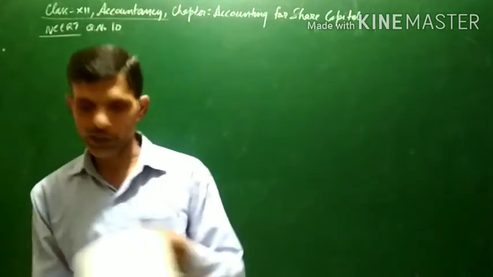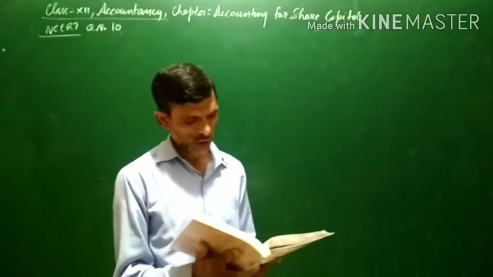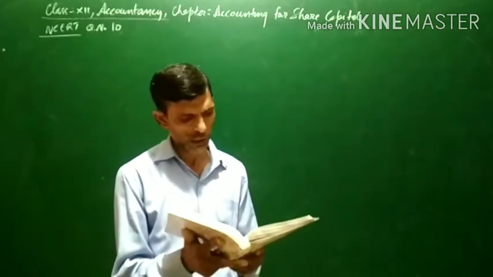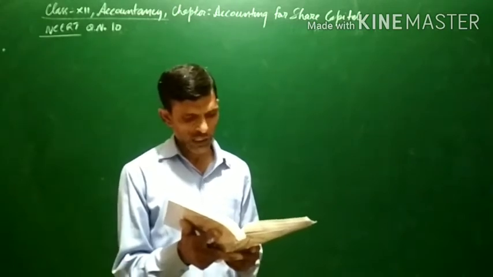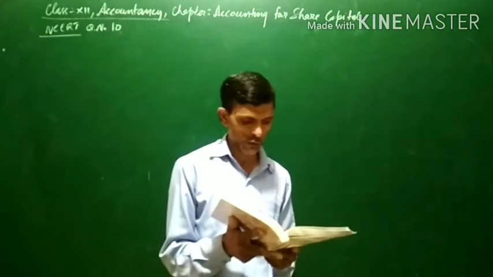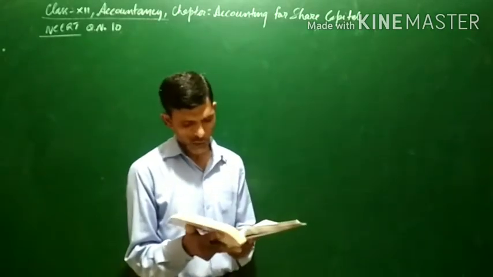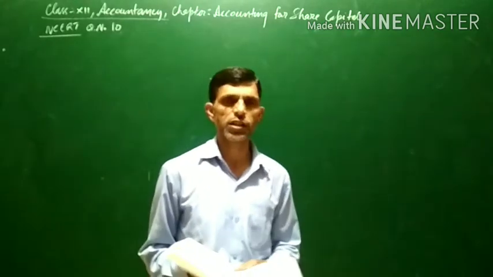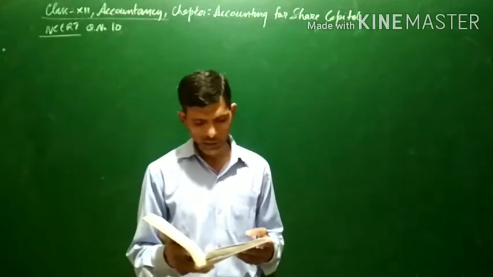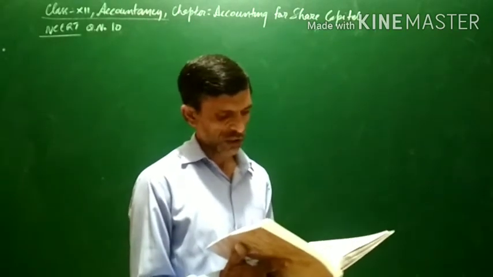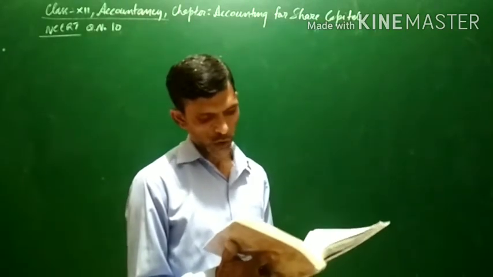Let us see what question number 10 is. It is also related. Bansal Heavy Limited purchased a machine for ₹3,20,000 from Honda Limited. Payment was made as 50,000 in cash, and for the remaining amount, equity shares of face value 100 each, fully paid, were issued at an issue price of ₹90. That is, again the shares are issued at a discount, that is, a 10% discount is being provided.